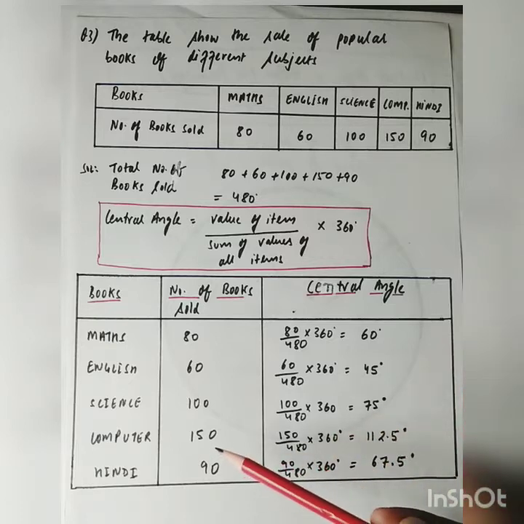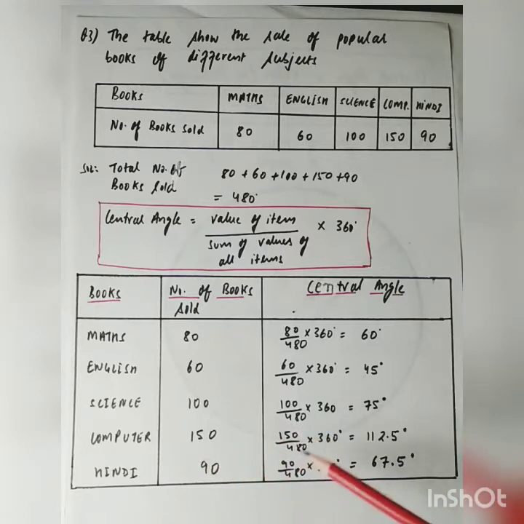Same way, we will have central angle for computer. This will be 150 upon 480 into 360. This will be 112.5 degree. Central angle for Hindi will be 90 upon 480 into 360. This will be equal to 67.5 degree. Now if I add all these angles, their sum must be equal to 360 degree or complete angle.